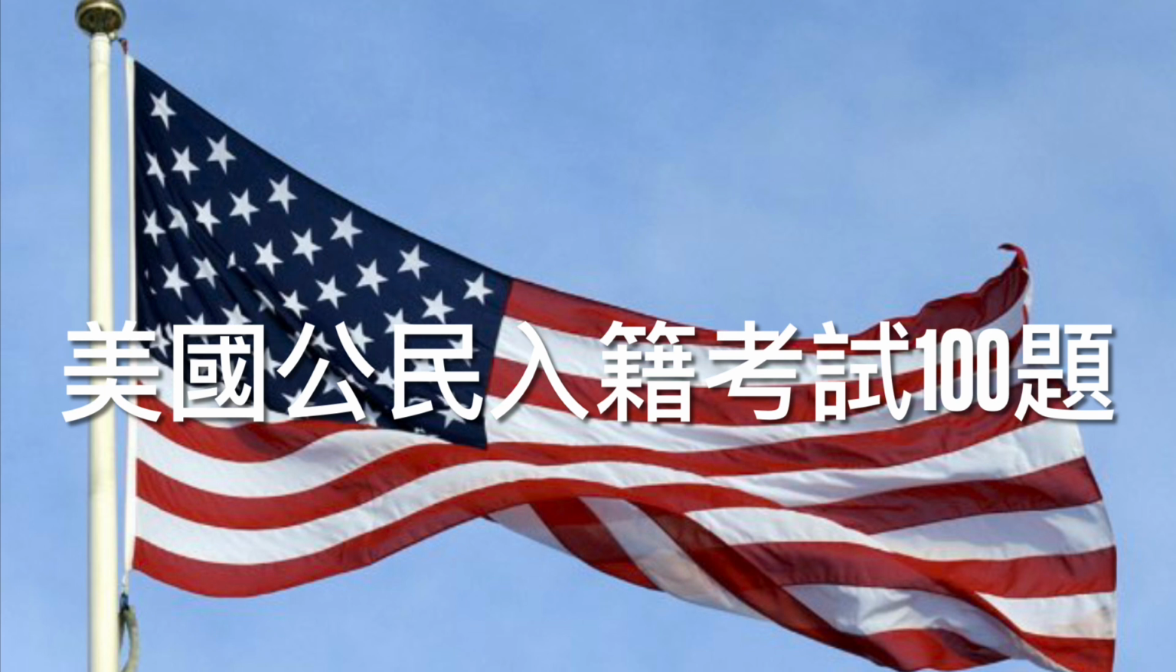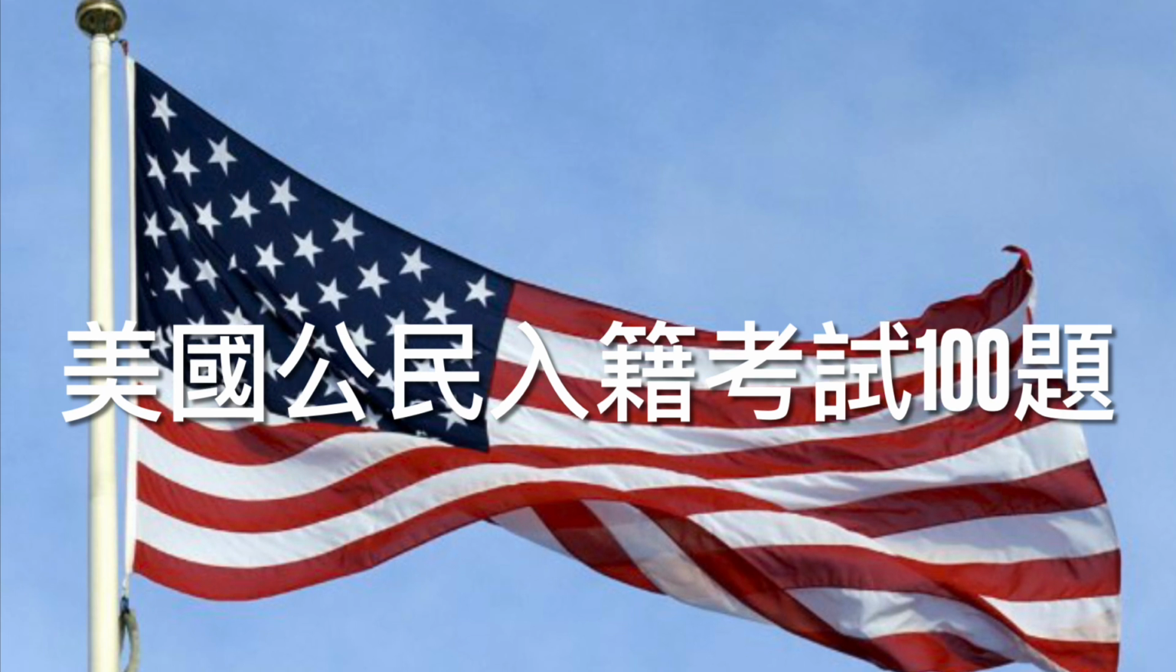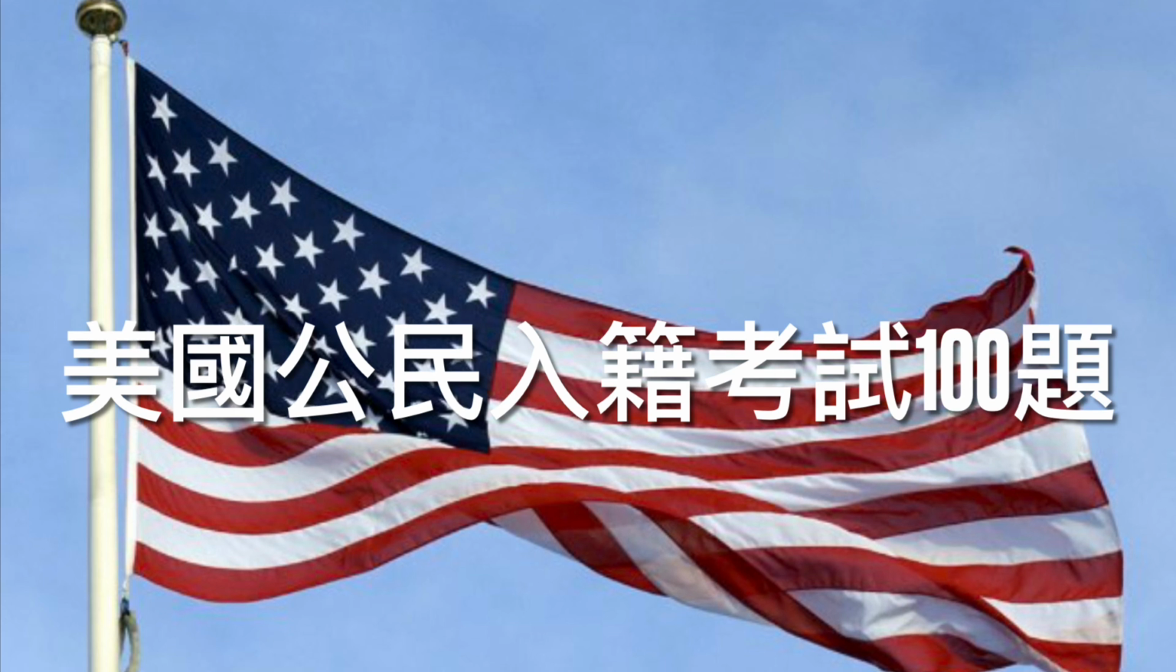94. What is the capital of the United States? Correct answer: Washington, D.C. Explanation: Washington, D.C., officially called the District of Columbia, is where the White House and the Capitol are located.